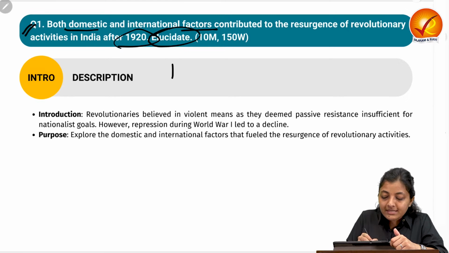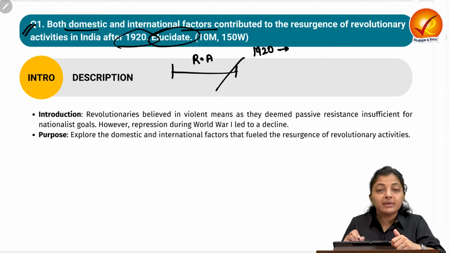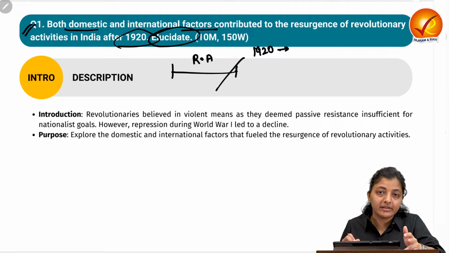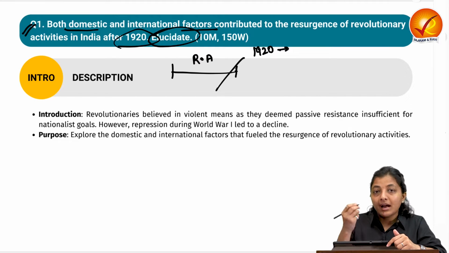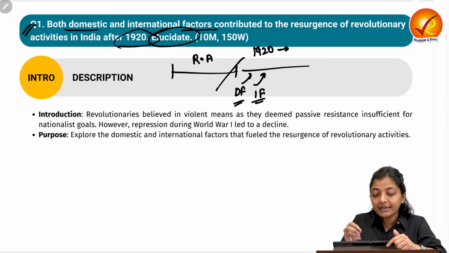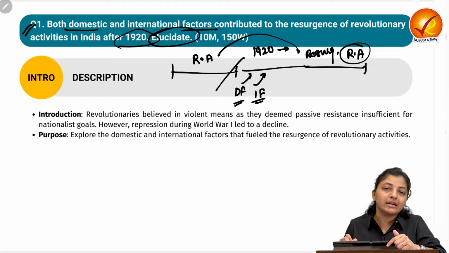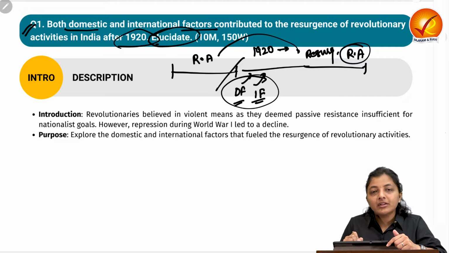So the question is saying that there were revolutionary activities going on, but in 1920 the British government suppressed these revolutionary activities. So there was a decline of the revolutionary activities in India. But after the 1920s, some domestic factors and some international factors led to the re-emergence or resurgence of revolutionary activities in India. So we need to define those domestic and international factors.